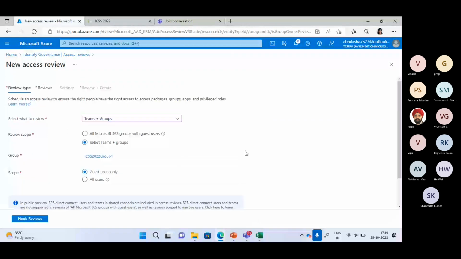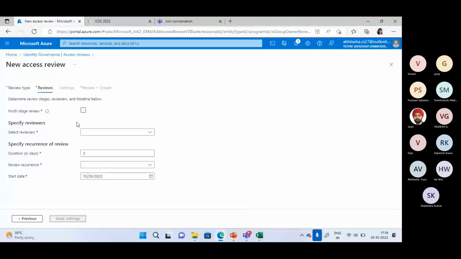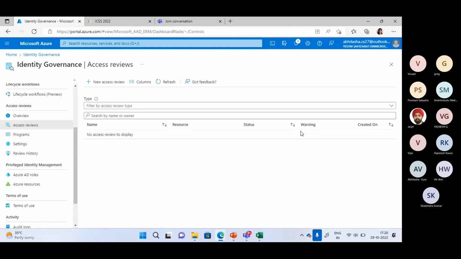And then here also we have a lot of things, but this is not part of today's discussion. Just wanted to highlight this point that if you are assigning the roles to the identities, you can also design access reviews for PIM roles. And that will also give you more flexibility and more control on the access which you are giving to the various identities.